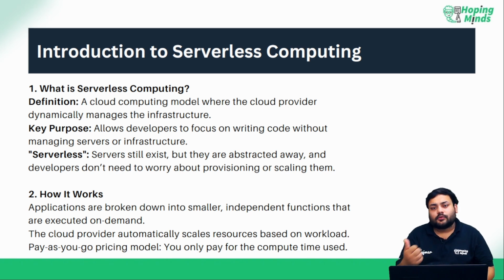Whenever we need to access those things, then they will start running. It is like whenever we want to access something, we will have access to that. It means we are not running each and everything 24 by 7. When there is a need, we just run that. And we are just focusing on writing the code, and everything is managed, taken care of by Amazon.